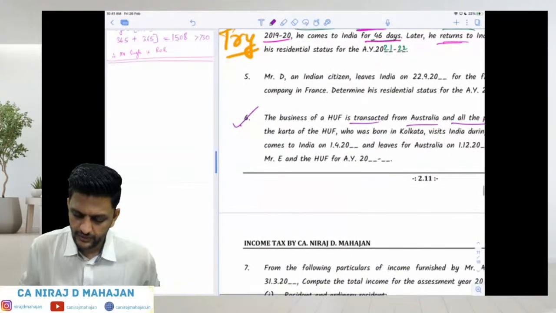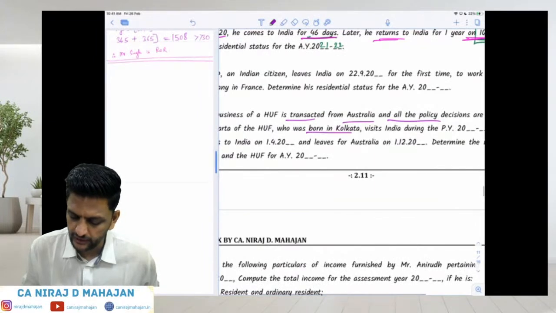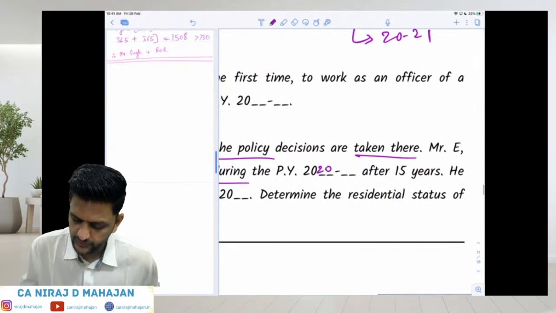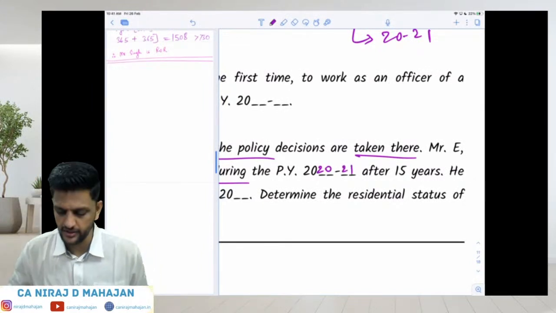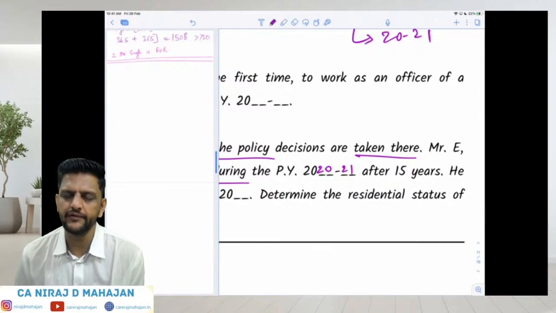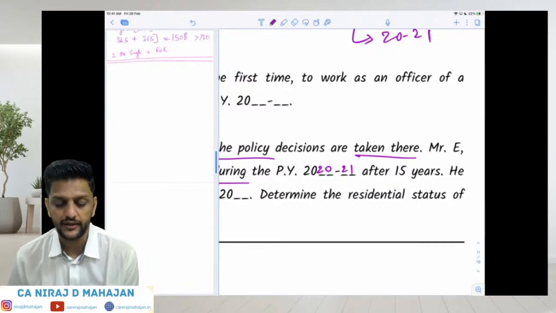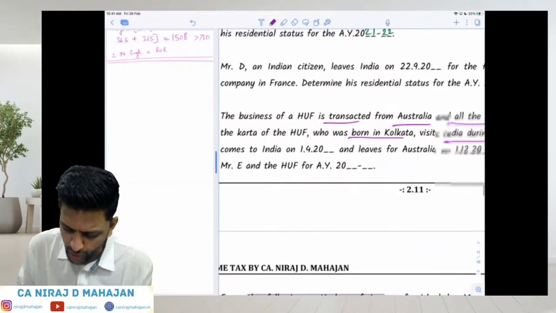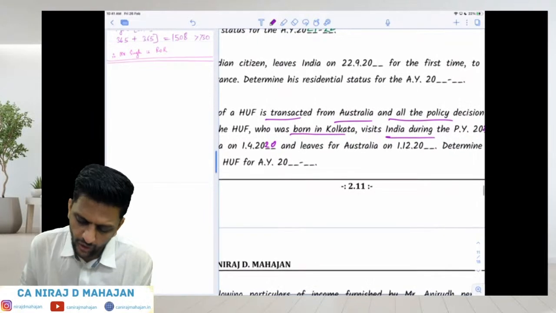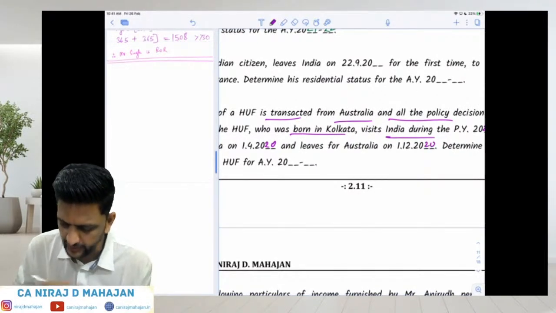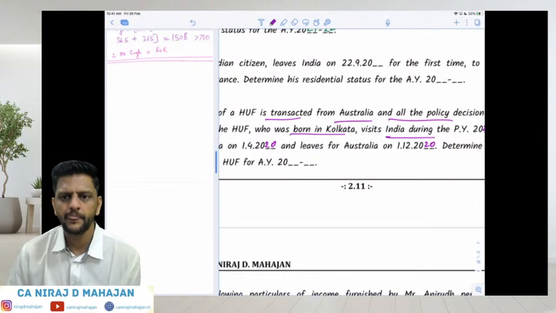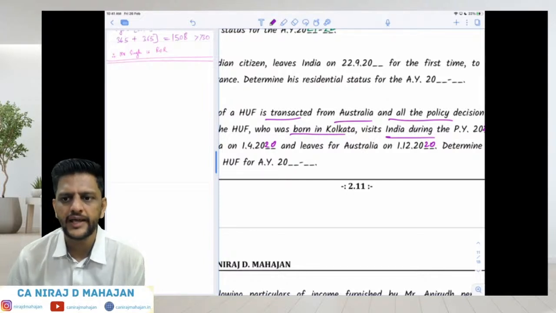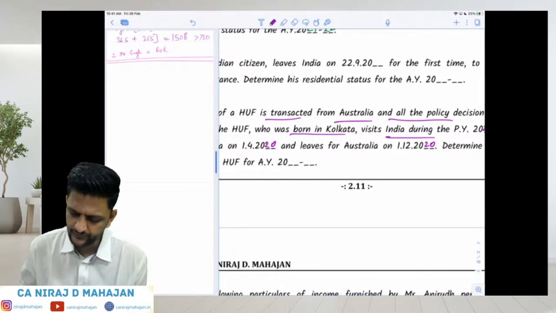Mr. E, the Karta of HUF, who was born in Kolkata, visits India during the current PY 2021, after 15 years. That means for 15 years prior to that, he was in Australia. He comes to India on 1/4/20 and leaves for Australia on 1/12/20. That means for almost 8 months he is in India.